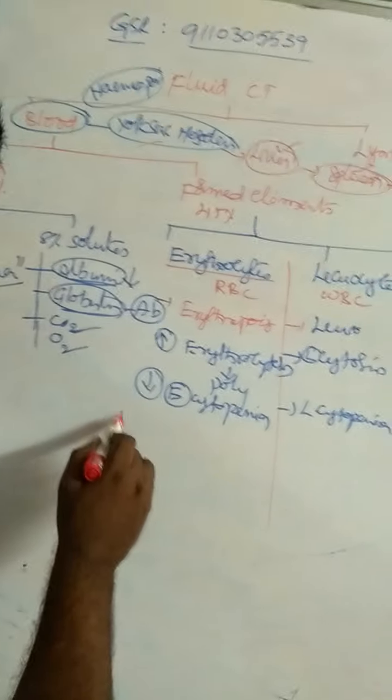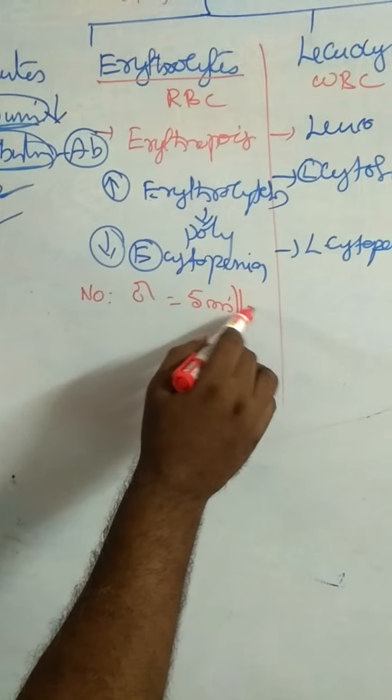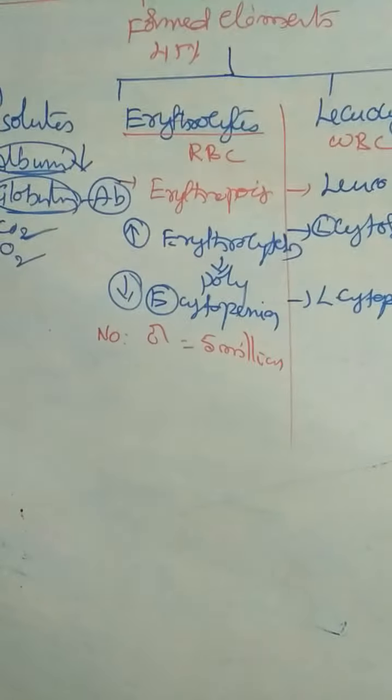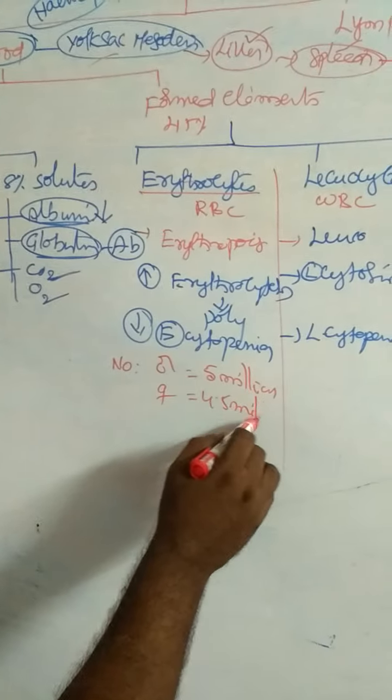And coming to the number of erythrocytes. In males, there are 5 million per mm³. In females, 4.5 million.